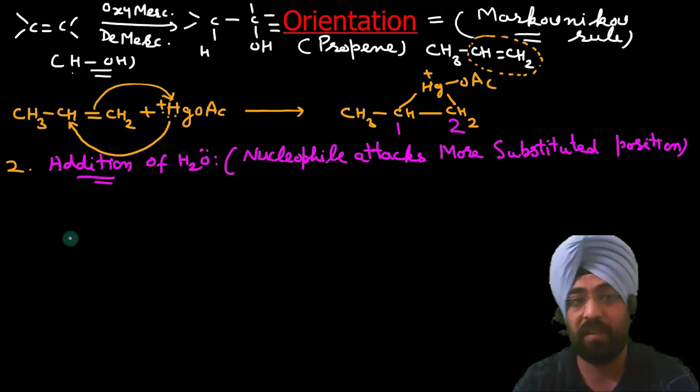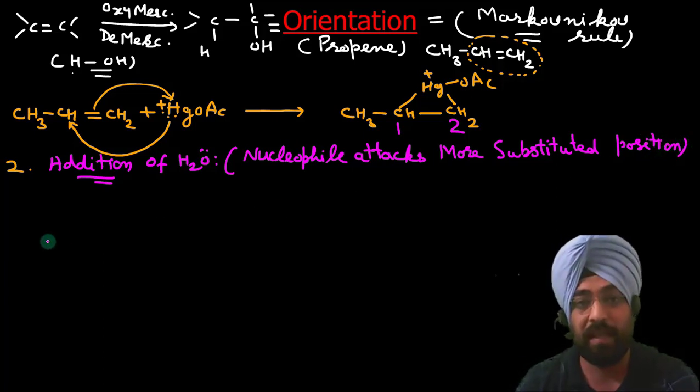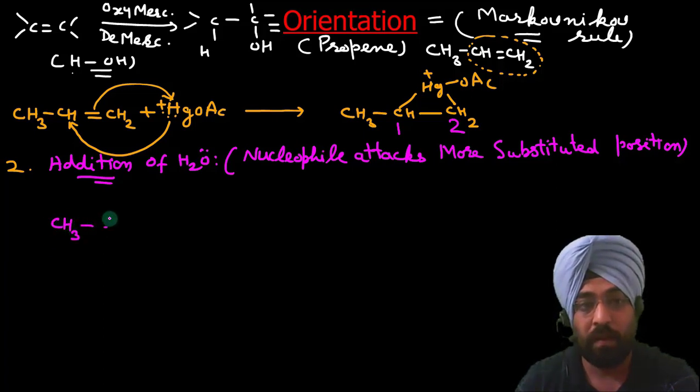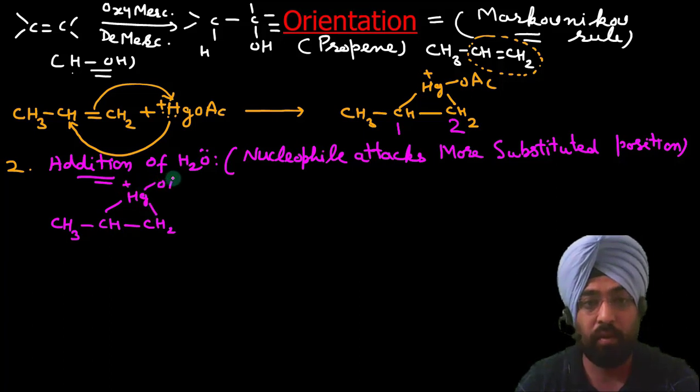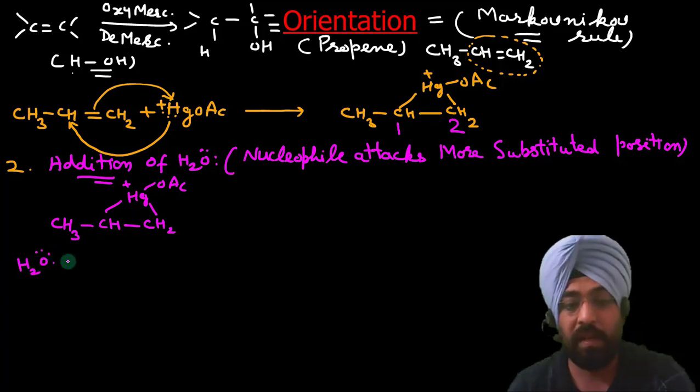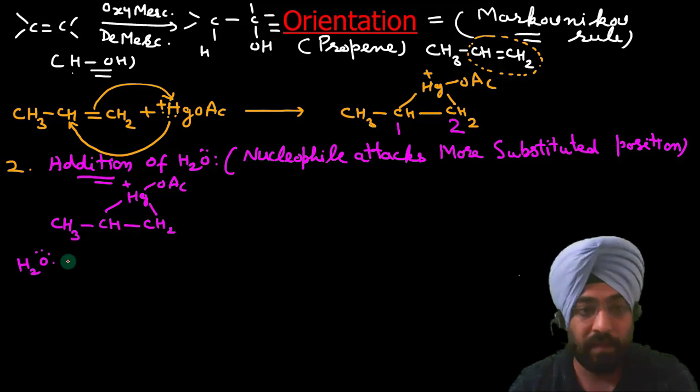I will also discuss why. Now let us write CH3, CH2, Hg positive OAc. We have to add water. Water will attack this carbon because it is more substituted.